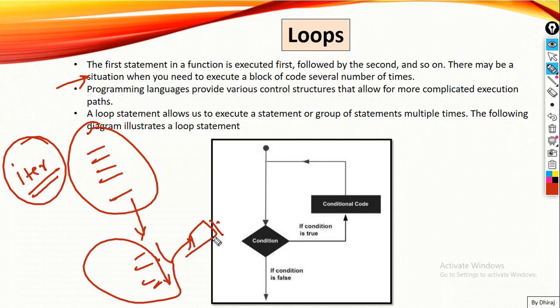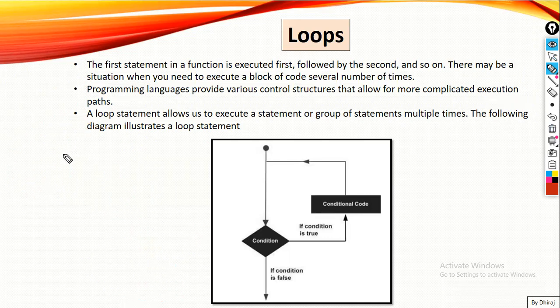It is a wastage of memory if you are writing the same code again. This is not the correct way to write a set of programs again and again. So a loop statement allows us to execute a statement or a group of statements multiple times.